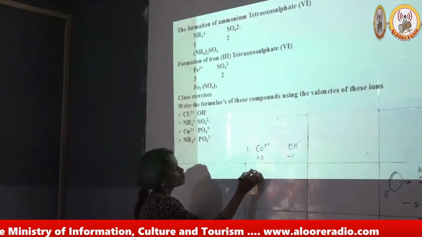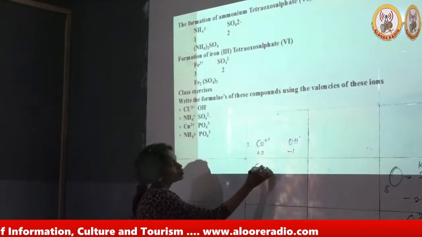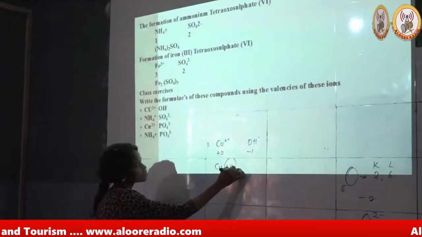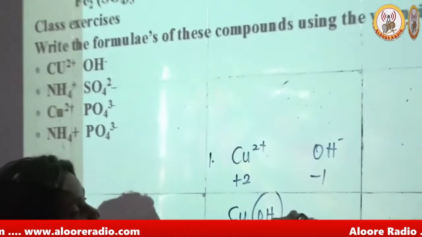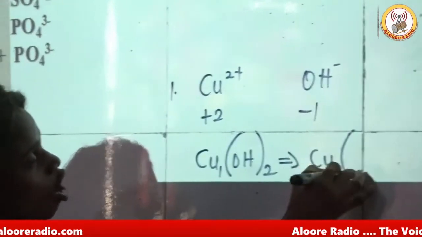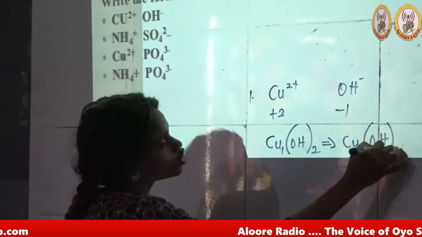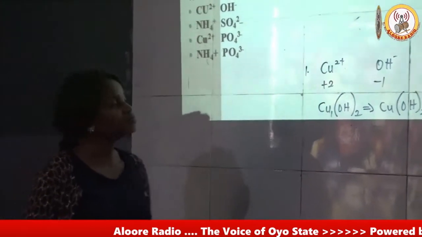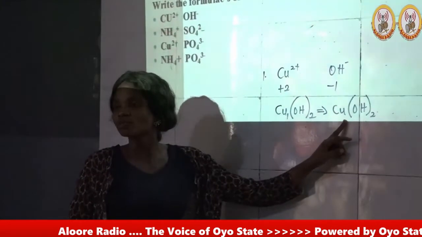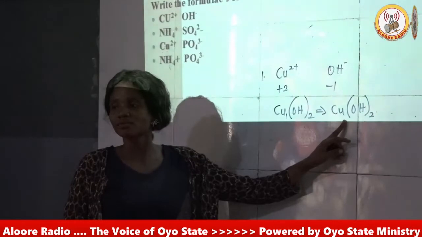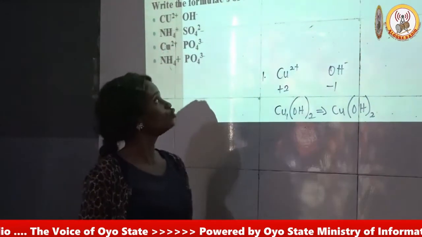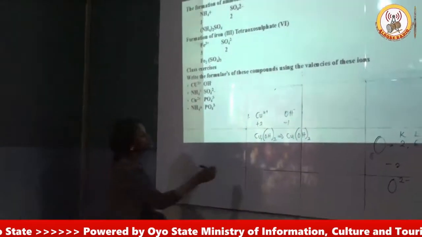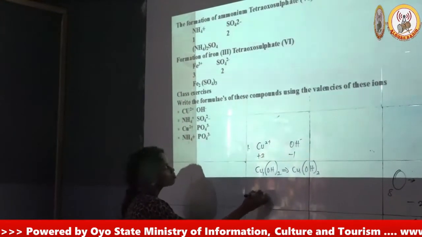You are going to have Cu1(OH)2, which is the same as writing Cu(OH)2. If you want to name this, it is named copper 2 hydroxide. Copper 2 hydroxide. I move to the next one, which is ammonium ion and tetraoxosulfate 6 ion.